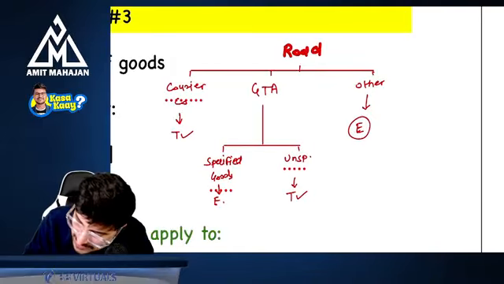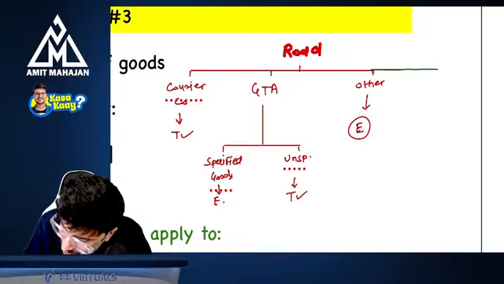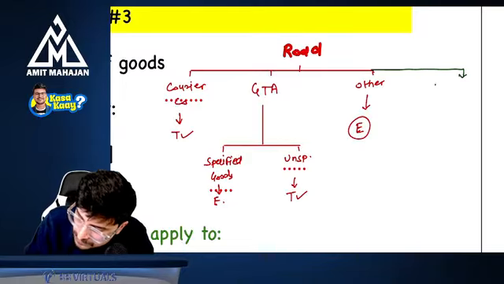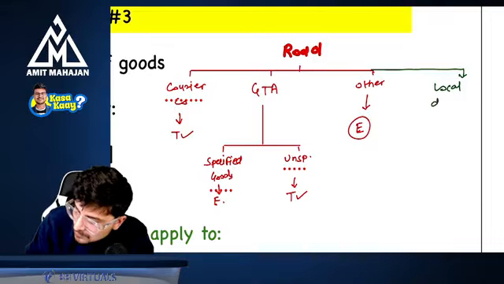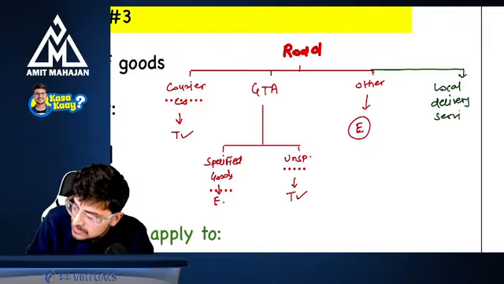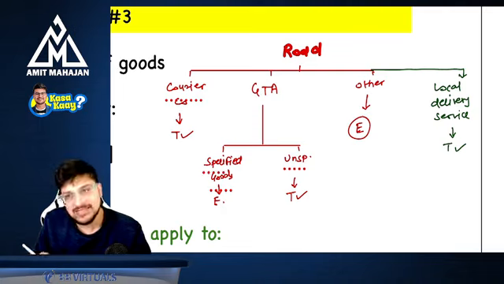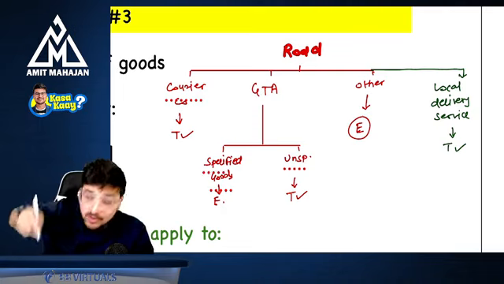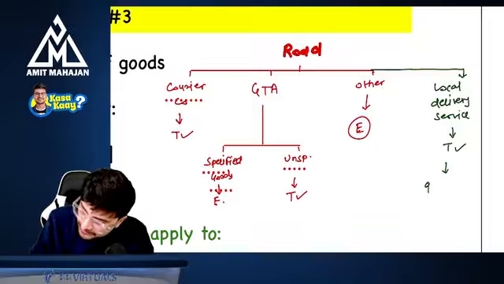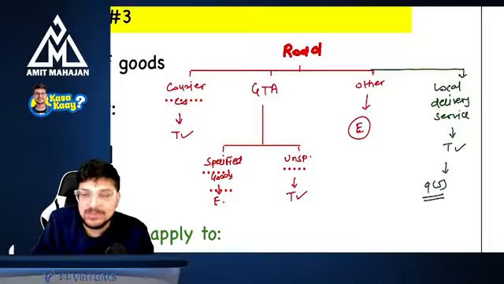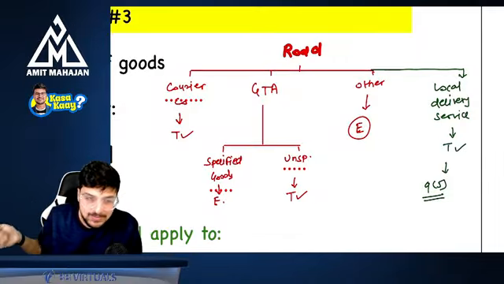So can I extend it in this way? Local delivery service is always going to be taxable. Understanding? And who will pay the tax? It is dependent upon 9(5). For example, if the supplier is a registered person, then the supplier will pay.